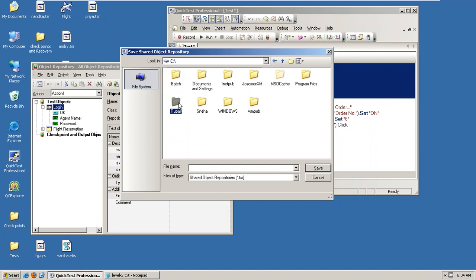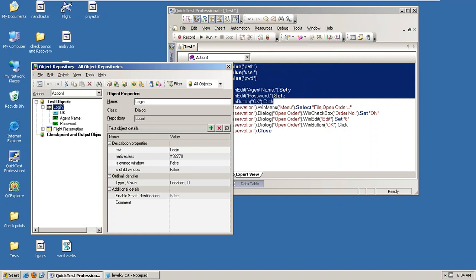See, Rupali, the object repository. Here I want to export this, right? With the name of... observe, I already explained, it is stored automatically in .tsl extension, test shared repository. Okay, just save it.